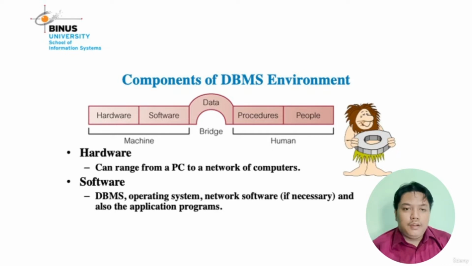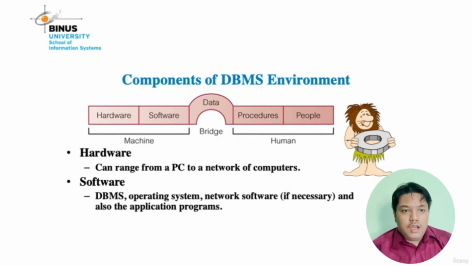It is hardware, and then next on the machine side there is software. What is the meaning of software? Software is like the DBMS. DBMS is database management system like Oracle, SQL Server, IBM DB2, and so on. Other examples of software are the operating system on the server, network software if necessary, and also the application program, which is software.